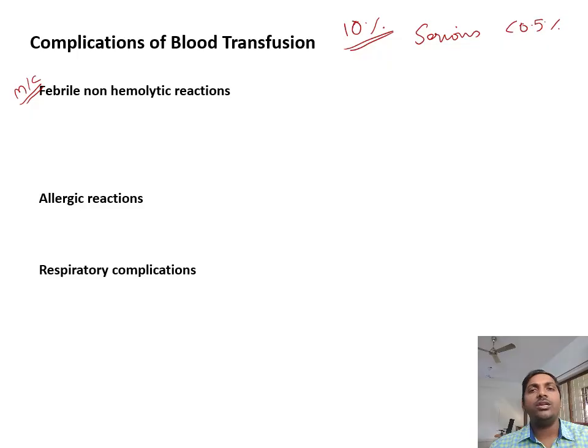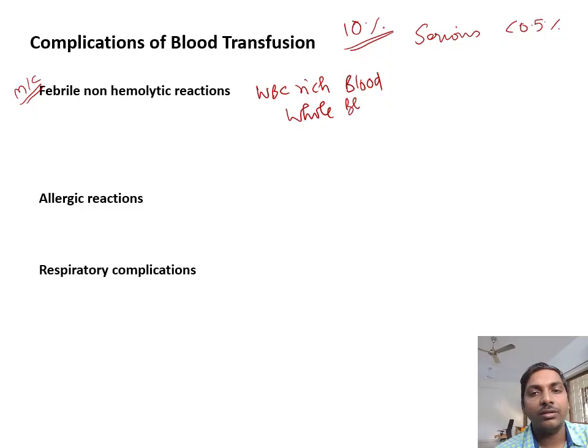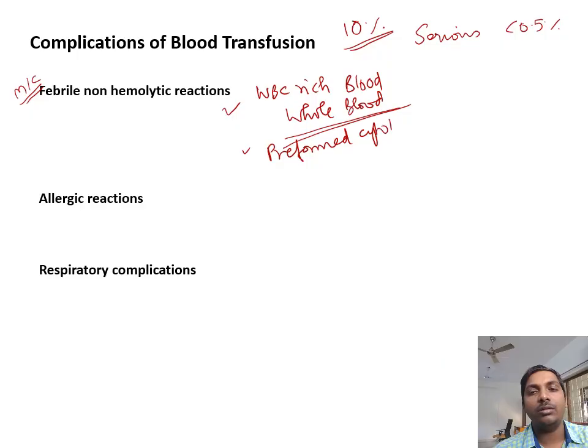This febrile non-hemolytic reaction is commonly seen with WBC rich bloods, like whole blood, not in packed RBC. Also, when there are preformed cytokines already present in the donor blood, they elicit an inflammatory or immunological reaction leading to an immediate febrile reaction. So what you have to do is stop the blood, and you can plan for leukocyte depleted RBCs. Nowadays packed RBCs will always be leukocyte depleted bloods.